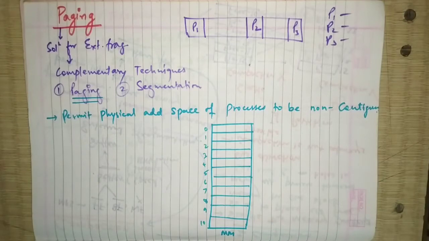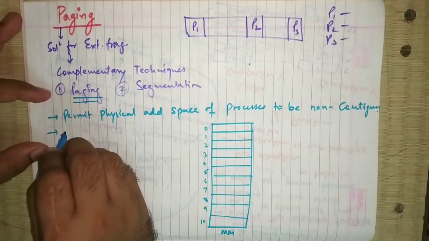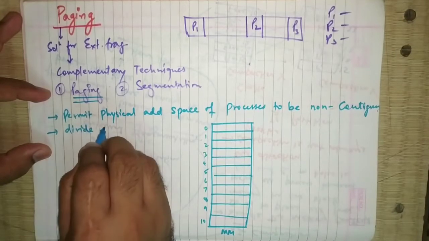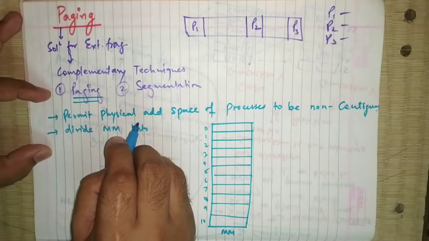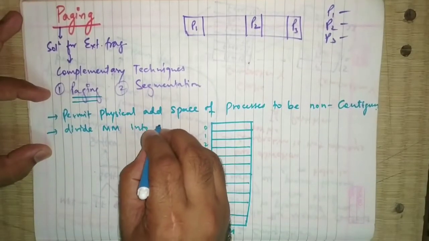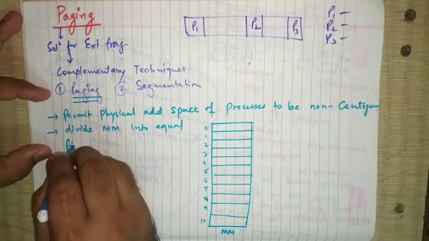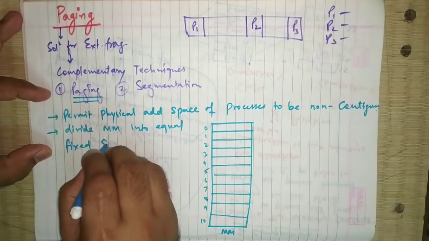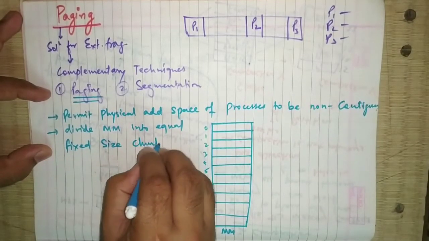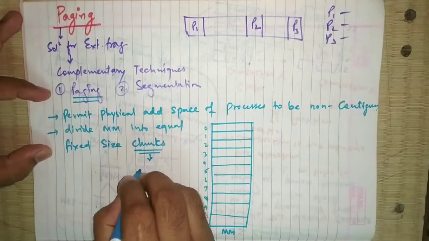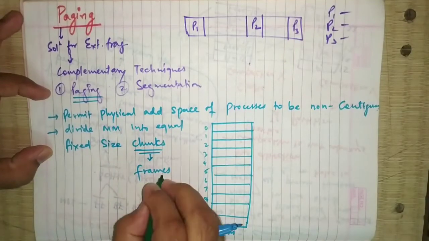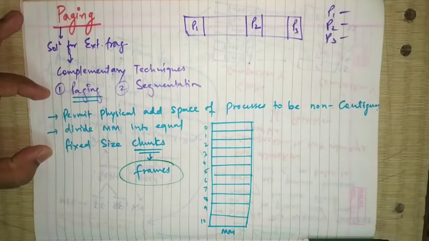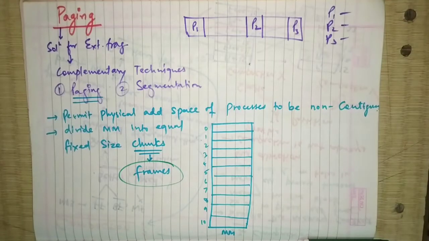Now the first idea, I will write: divide the main memory into equal fixed size chunks, and these chunks are called as frames.